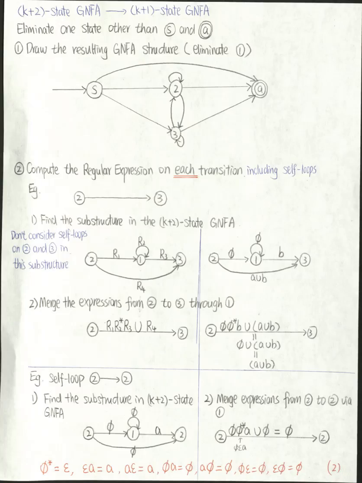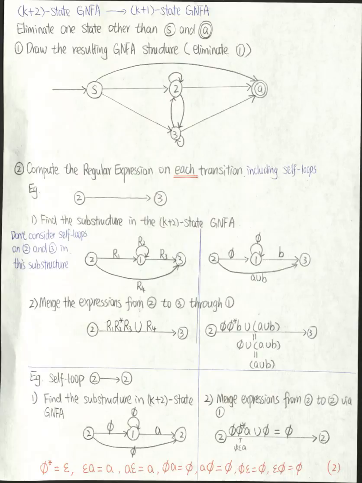Now that we have a k plus 2 state GNFA, we want to eliminate states other than S and A one by one until we reach a two-state GNFA. Now I'll talk about the procedure to eliminate one state from this GNFA. Let's say I want to eliminate state 1 from my GNFA.